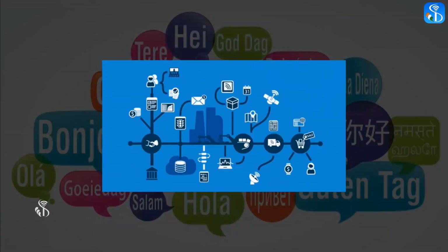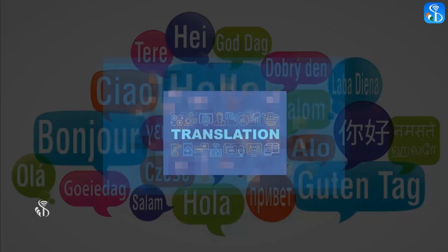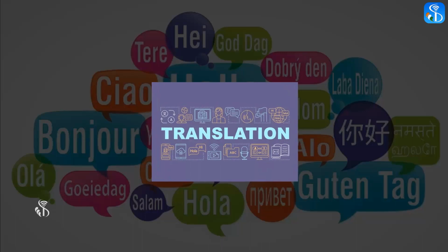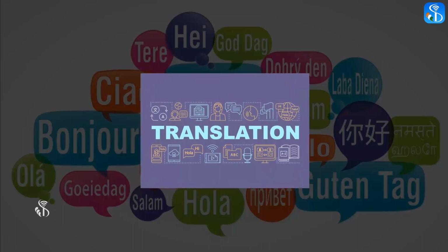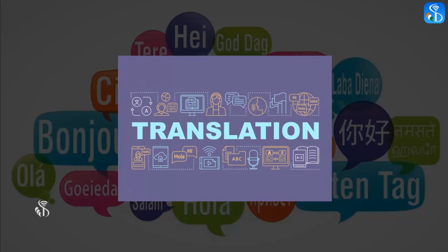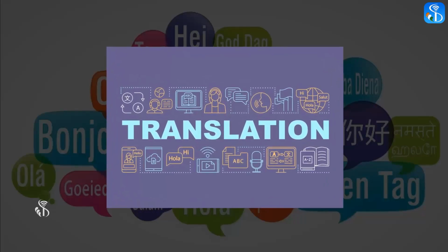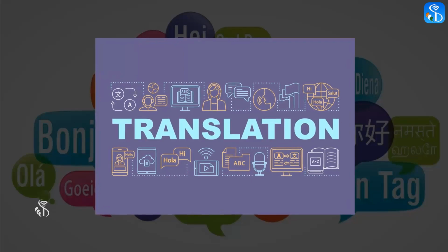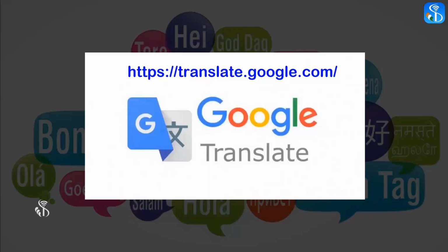Normally, the information found on these websites is in the English language. This information can be translated into our mother tongue with the help of the facilities provided by a number of websites. This video shows us a list of the names of websites and the links which offer us the facility of translation. 1. Google Translate.